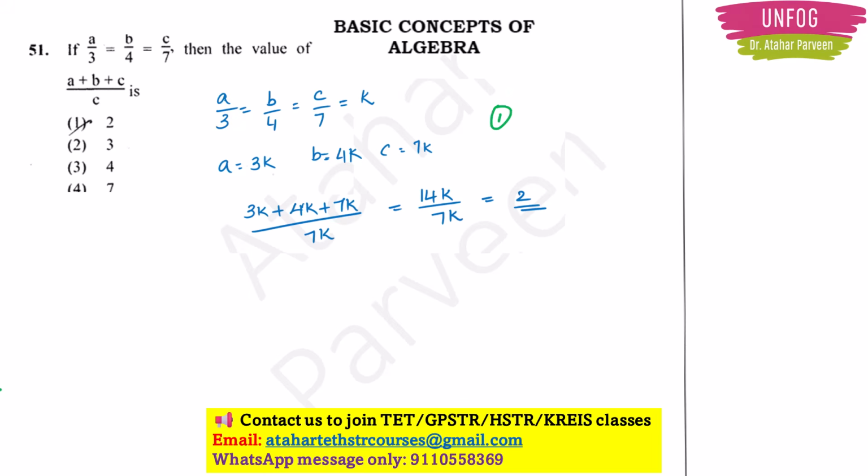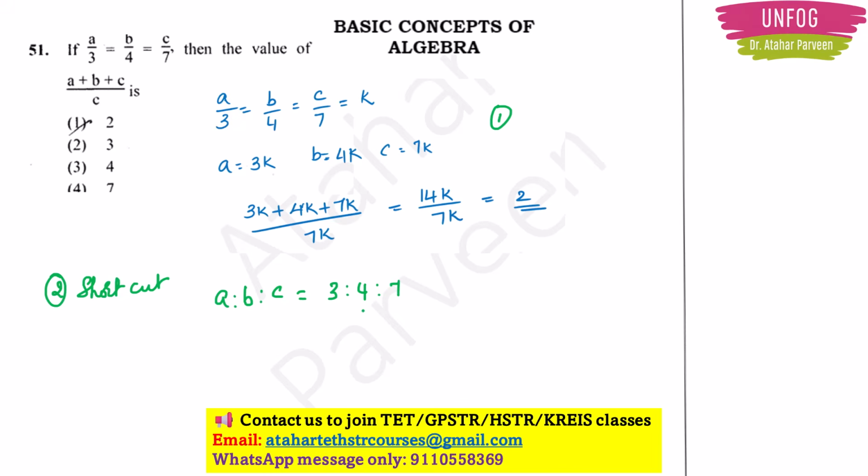I will show you a shortcut method. That shortcut method will make things very much easy for you, even to save time also, and you can do things in your mind so that your answer also doesn't go wrong. So what is the question? Basically here they are giving a ratio, right? a is to b is to c. This is equal to 3 is to 4 is to 7.